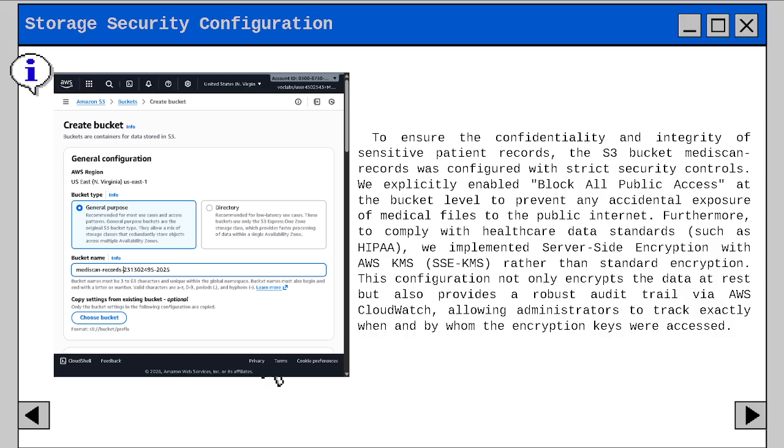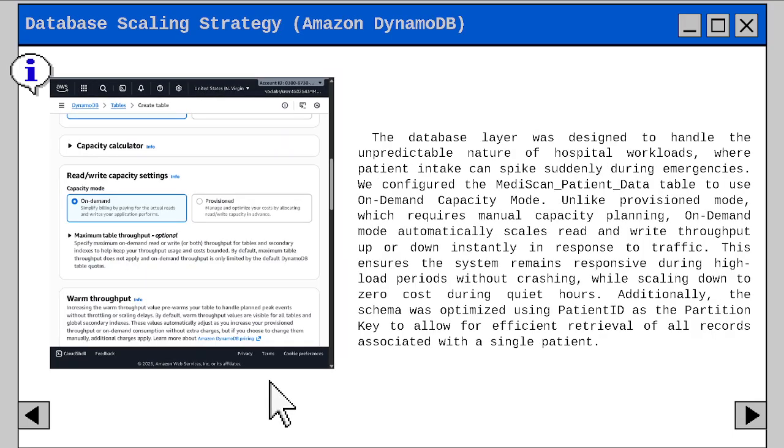We implement server-side encryption with AWS KMS rather than standard encryption. So this configuration not only encrypts the data at rest, but also provides a robust audit trail via AWS CloudWatch, allowing the administrator to track exactly when and by whom the encryption keys were accessed.